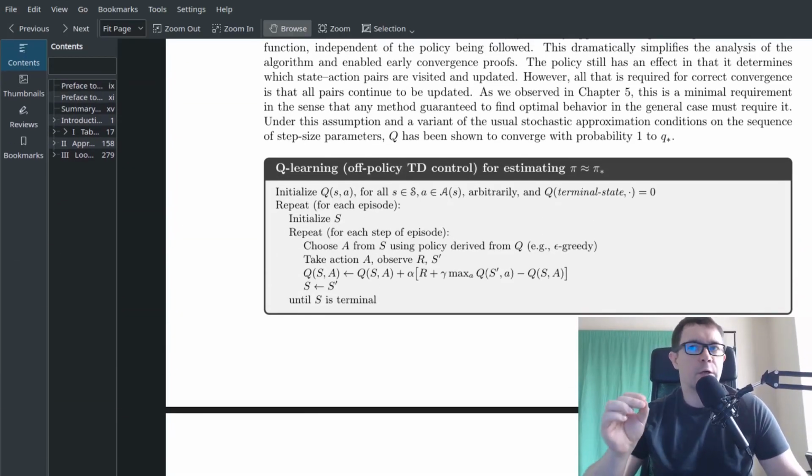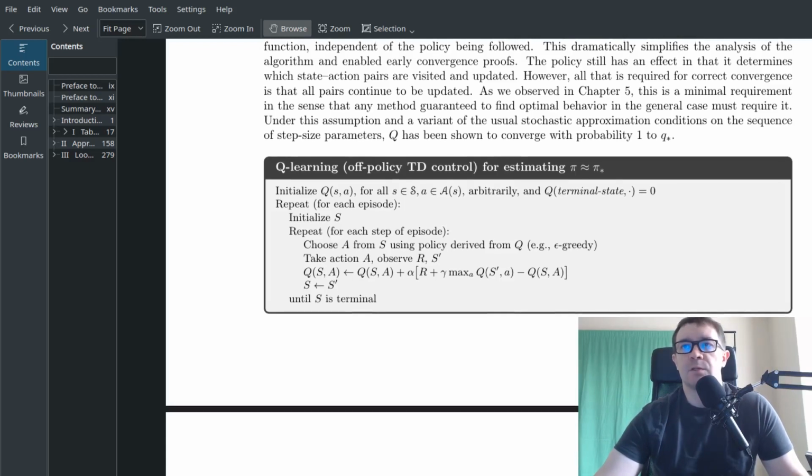So before we start coding, it behooves us to take a look at the algorithm we want to implement. So what you're looking at right here is the textbook Reinforcement Learning by Sutton and Barto. These guys have been in the reinforcement learning game for decades, and they've written the definitive textbook on the fundamentals of the topic. So this is the algorithm we want to implement. The first step is to initialize the Q estimate for all state and action pairs in our state and action space arbitrarily, and set the estimate for the terminal state for all actions equal to 0.